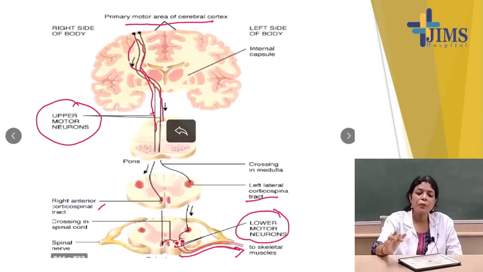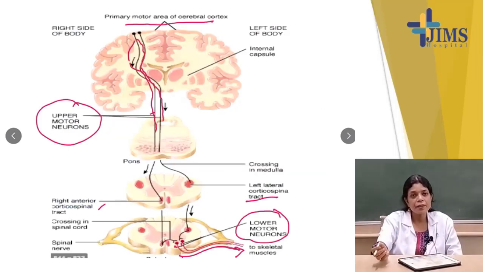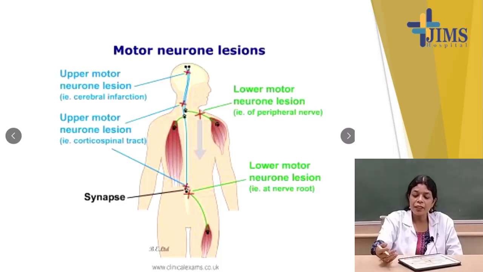Up to this, if you can remember this definition, that is sufficient for you. More than what I am telling is somewhat difficult for you; you will have a clear idea after you have clearly read and learned the whole nervous system. So, motor neuron lesions: they will be upper motor neuron lesions and lower motor neuron lesions.